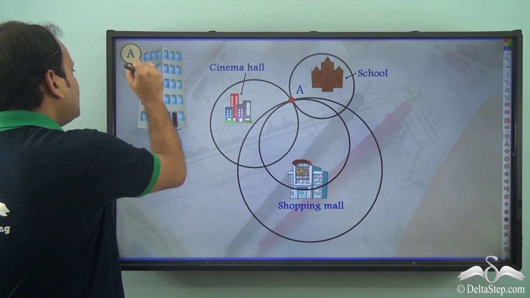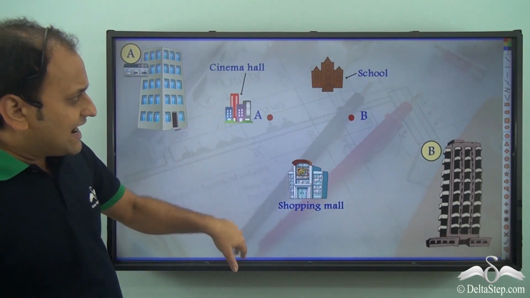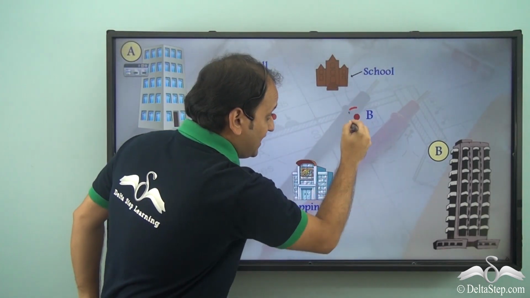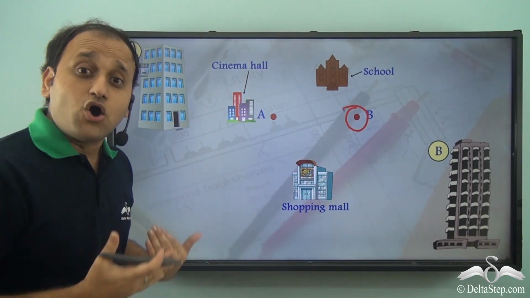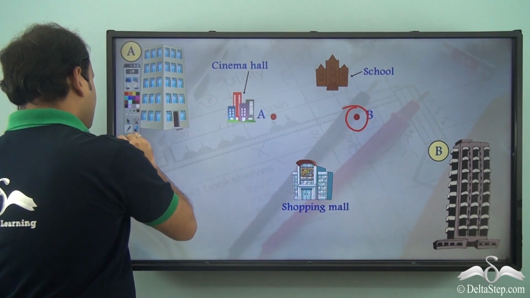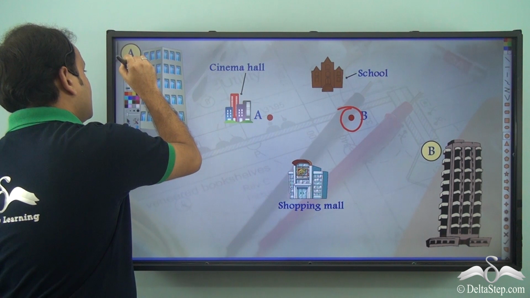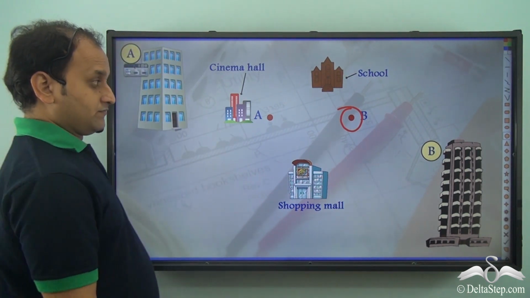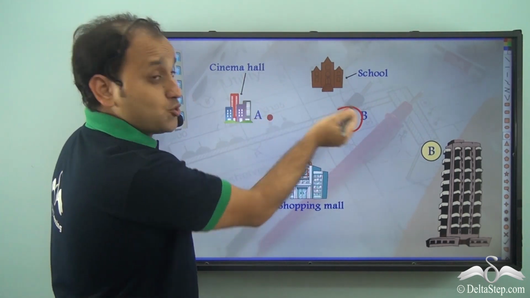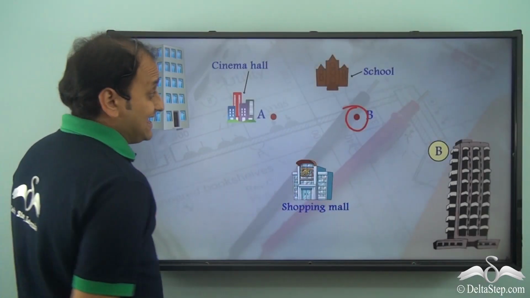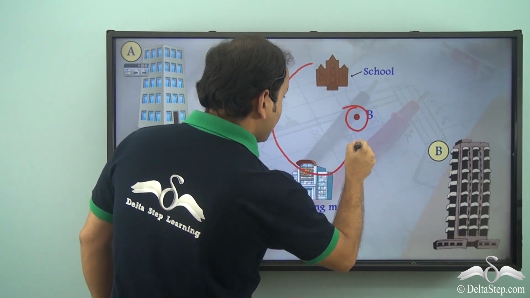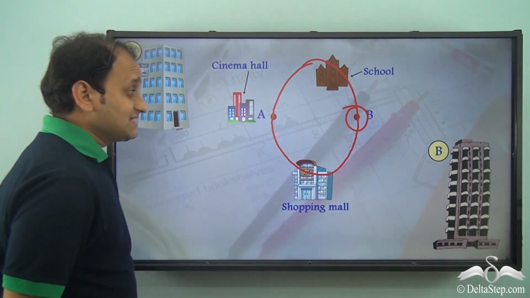But he sees that as soon as he constructs the second building at point B, his options reduce. Now he has to make sure that the circle passes through both the points. So he can make a circle like this.